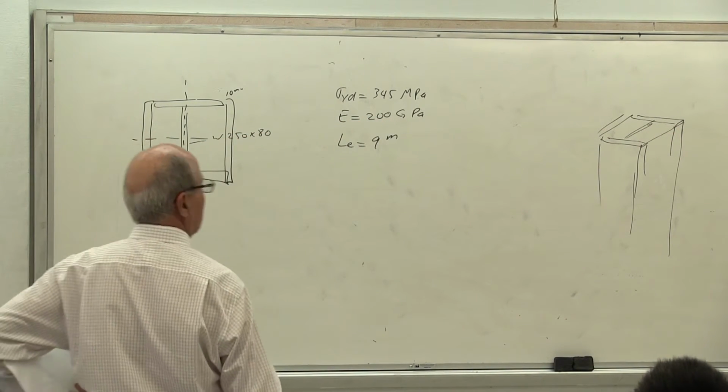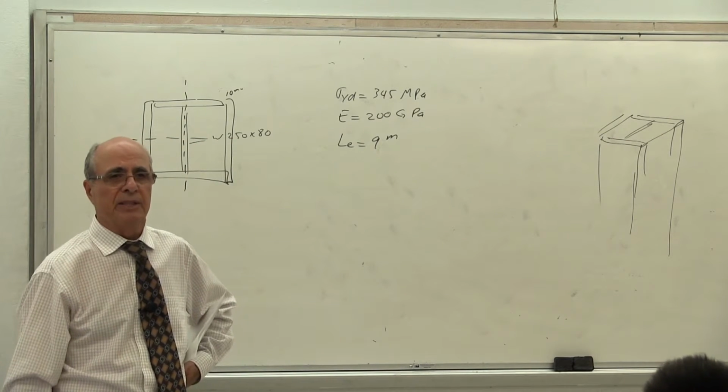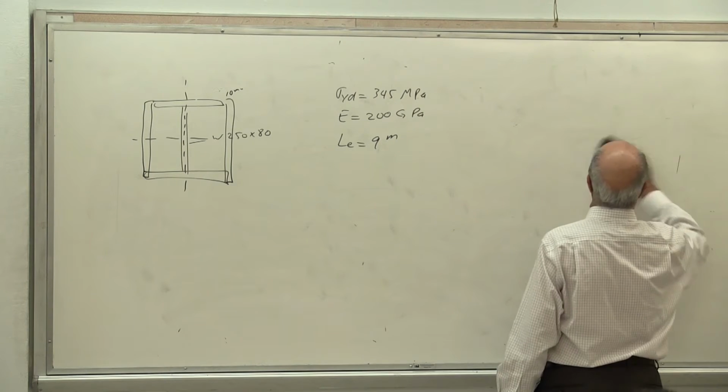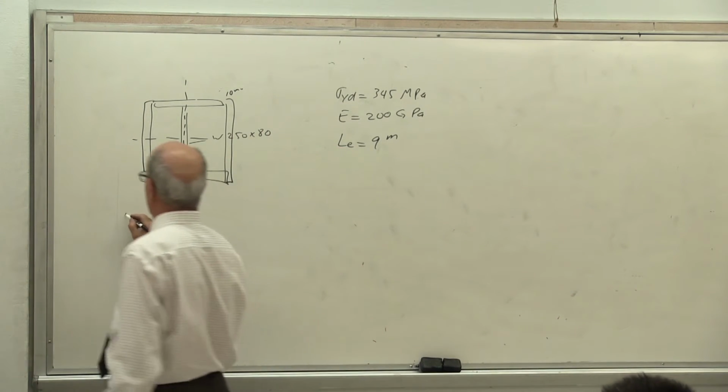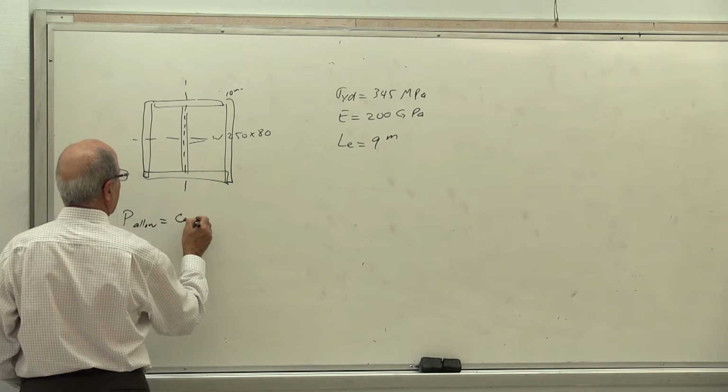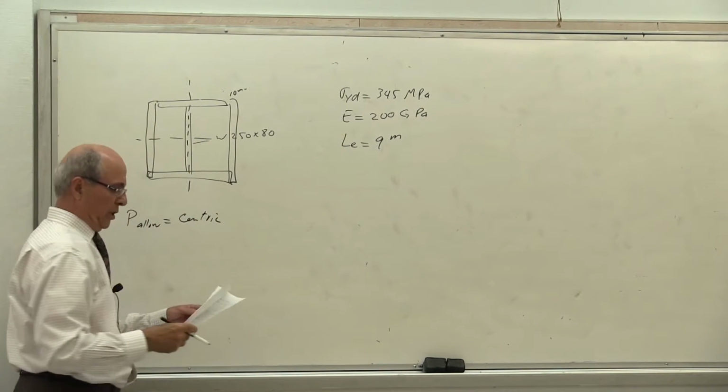Now, which way does it buckle? We don't know. Is that correct or not? Yes, so we have everything there. The question is, first, find the P allowable centric. So this is the question we want to answer: P allowable centric for this column.